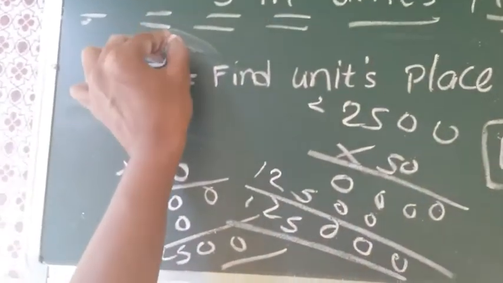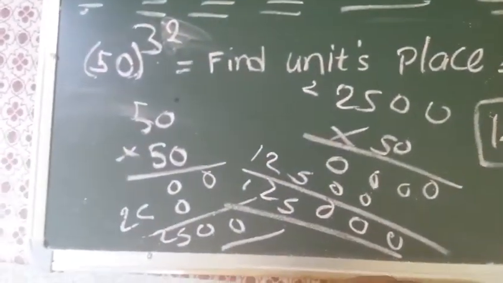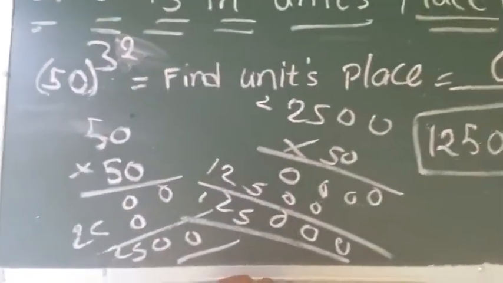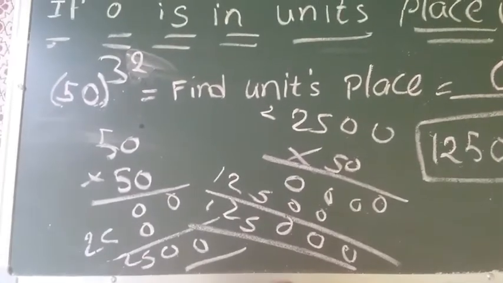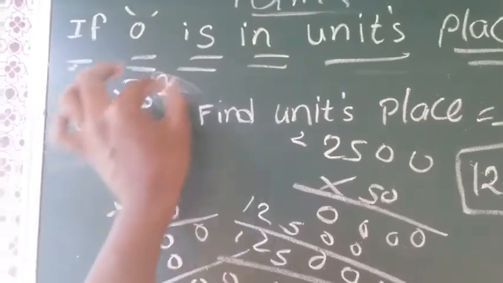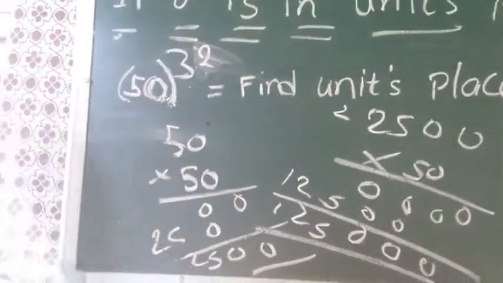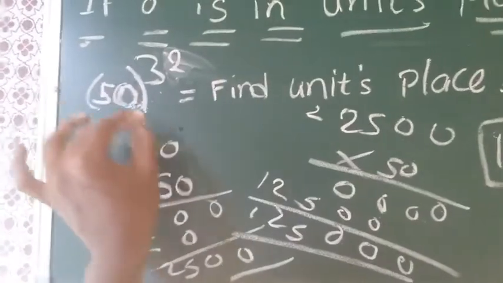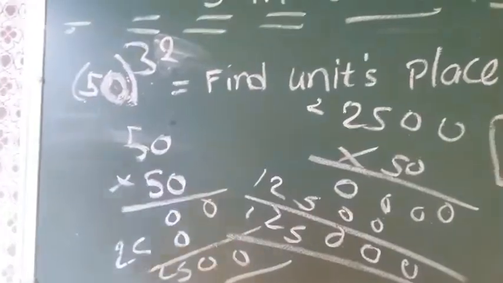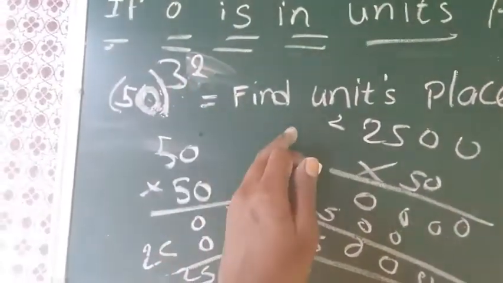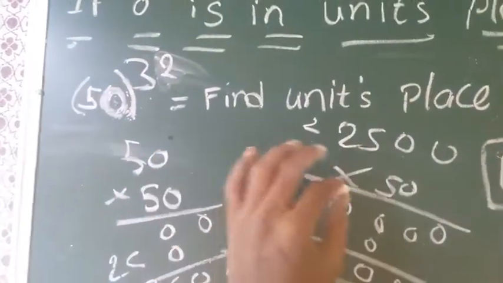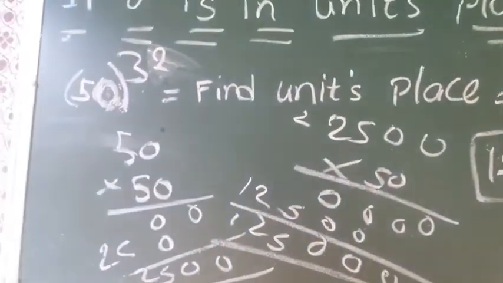If the power is a larger number like 32, can I multiply 50 32 times? No, I can't. So when you have 0 in units place, and the power can be anything and the remaining part can be anything, when you want to find the units place of that number, then we can directly write the units place of that number is 0, because 0 power anything is 0. They have asked only the units place of that number, so the units place of that number is 0. Definitely you will get 0 in units place.